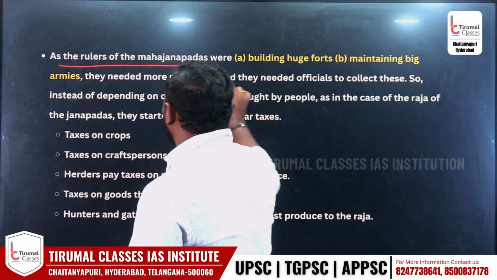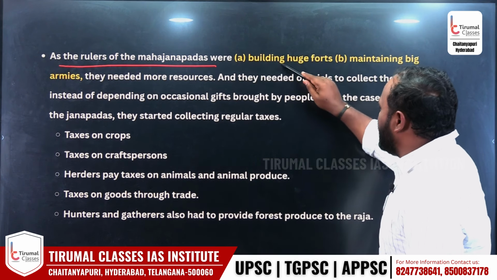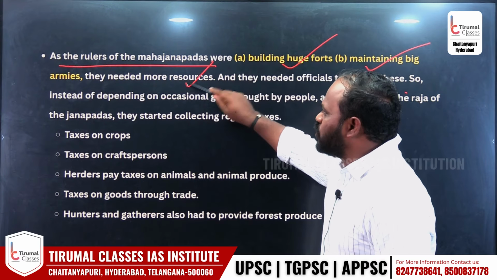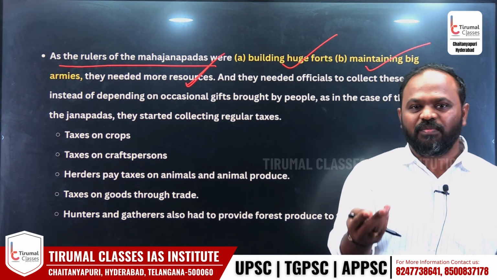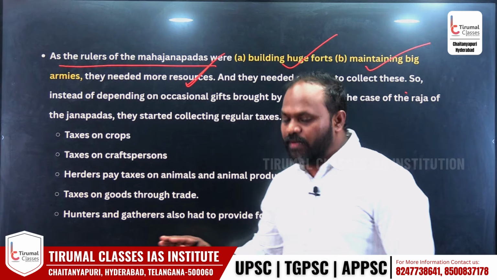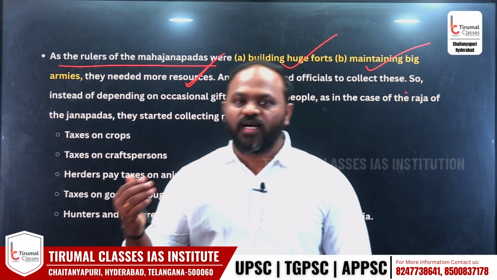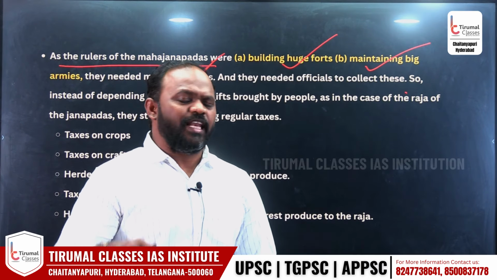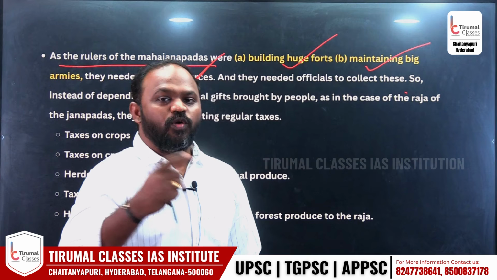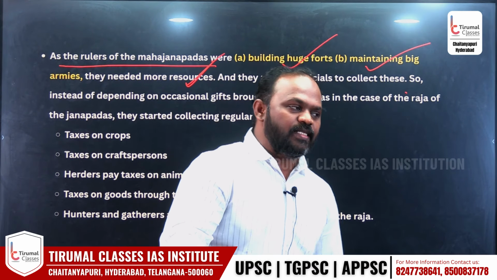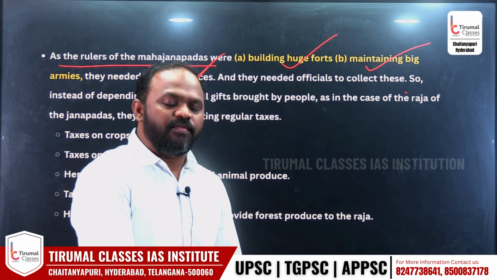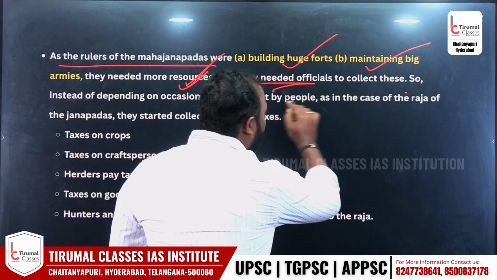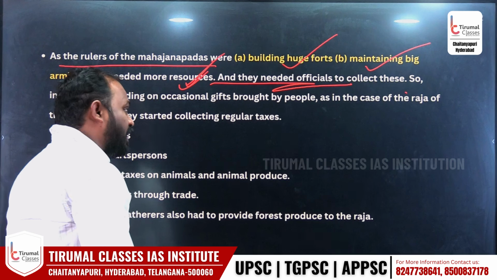Look, as the rulers of Mahajanapadas were building huge forts and maintaining big armies, they needed more resources. Resources is nothing but money only, right? మహాజనపద టైంలో నేను పెద్ద పెద్ద కోటలు కడుతున్నా, పెద్ద పెద్ద ఆర్మీలు మెయింటైన్ చేస్తున్నా అని చెప్తాం. For example, Magadha maintained a very big army, a very big group of soldiers. I'll tell you in the upcoming classes. To maintain them, to pay them, what is required? Resources, we call them money. And they needed officials to collect the taxes.